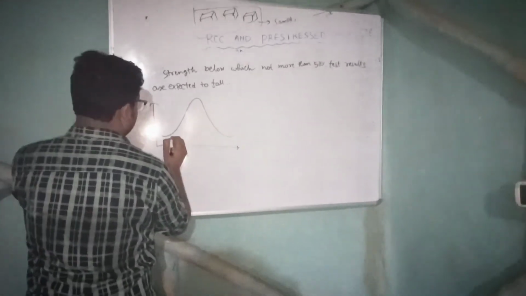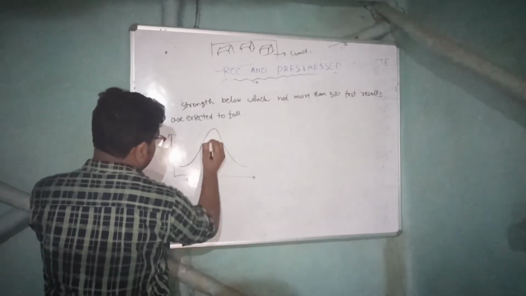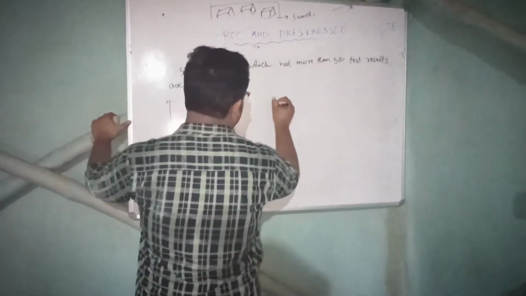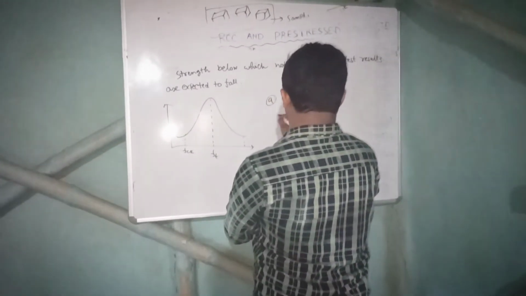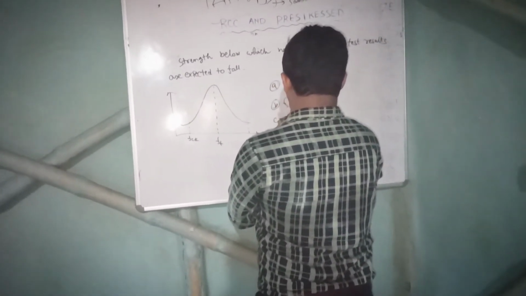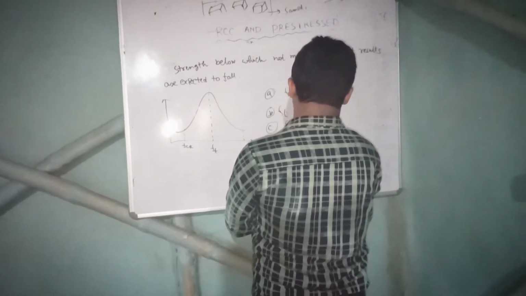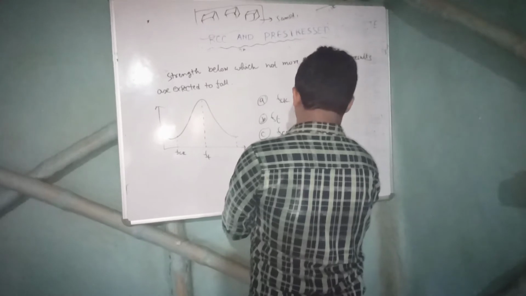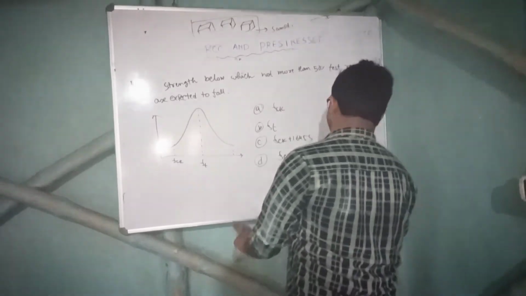This one, this is FCK, and this is given in the question, right? This is FT. Like this, the options were A FCK, B FT, C FCK plus 1.645s, and D is FCK minus 1.645s.